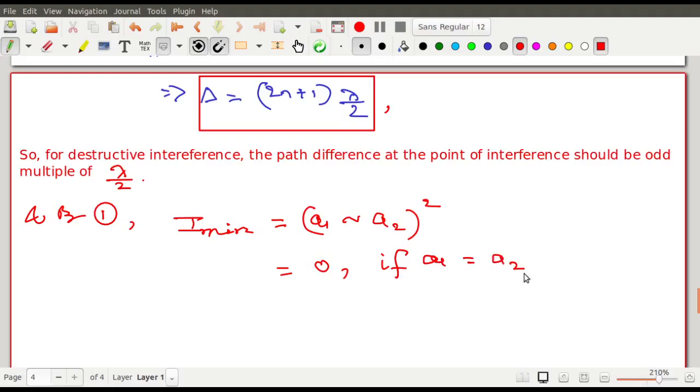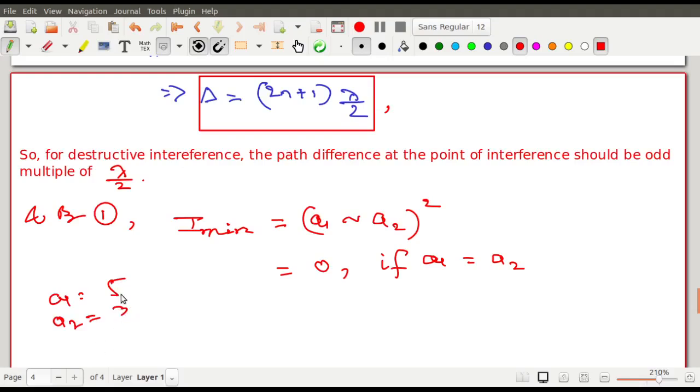Now at this point I will also discuss why we take the amplitudes to be equal. I keep the amplitudes equal in these two cases because the brightness can be understood properly if the dark point is completely dark. Try to understand this. Suppose I have two amplitudes, say a1 is 5 and a2 is 3.